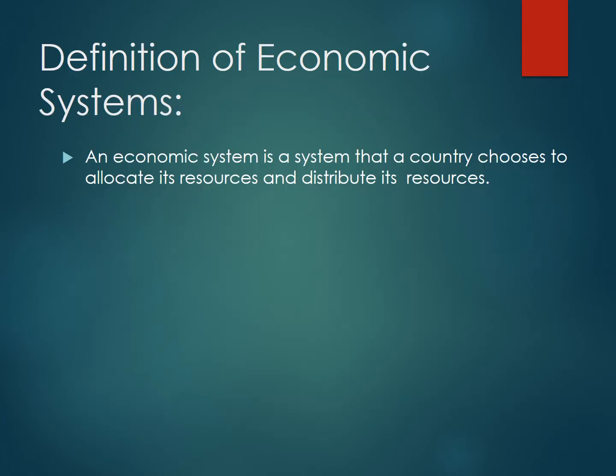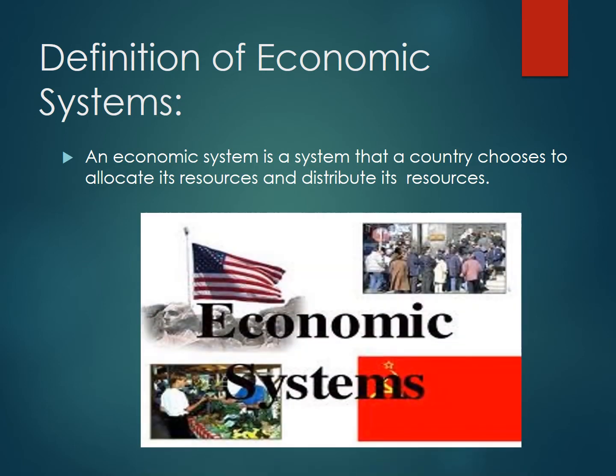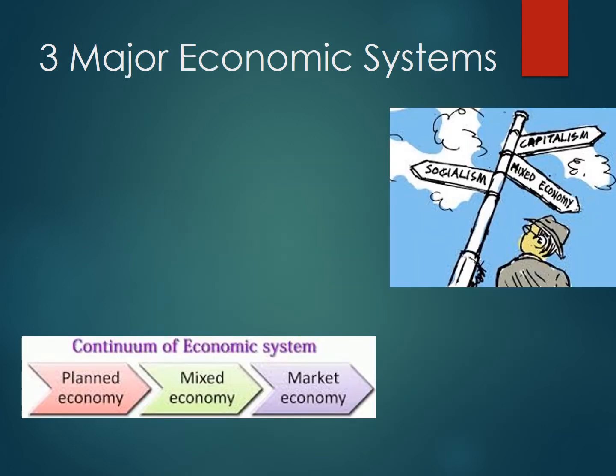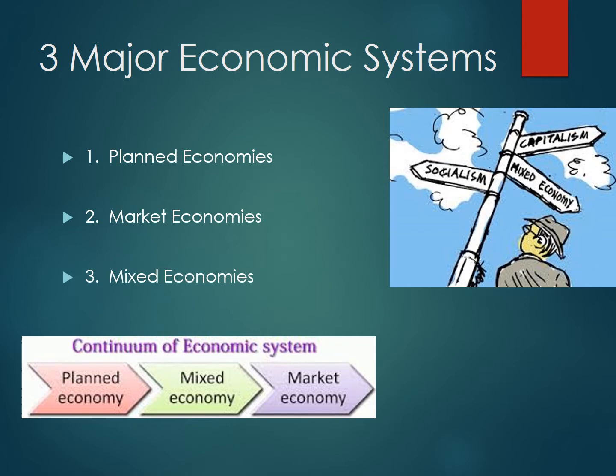Countries therefore adopt an economic system that enables them to distribute these resources. There are three major economic systems. We will first be looking at a planned economy, then a market economy, and finally a mixed economy.